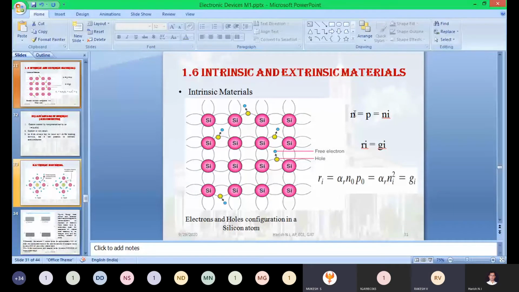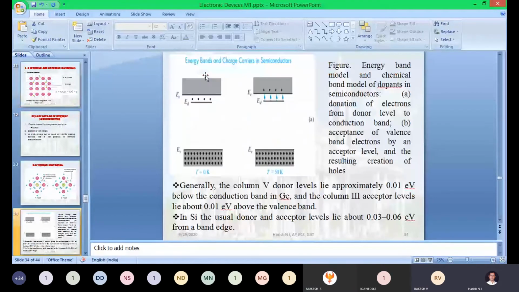Holes, sir. In P type, holes. I am speaking about N type. N type, electrons. In N type, which element will become more, N or P? Electron concentration will become more.